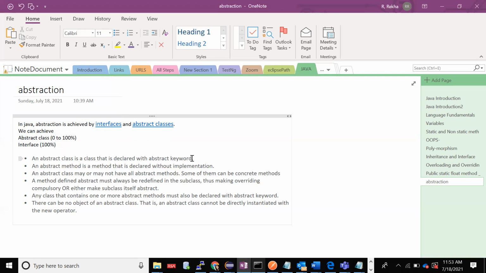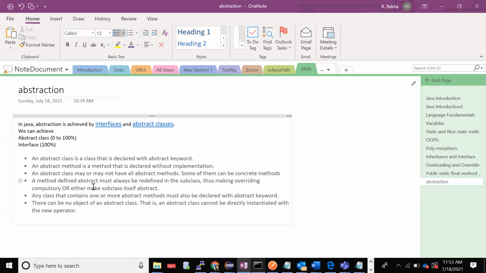An abstract class is a class declared with the keyword abstract. Okay, you can create an abstract class with the help of the abstract keyword. An abstract method is a method that is declared without an implementation, meaning it will not have any body. We'll see each and everything in our coding, I just want to give an overview. When we create an abstract class, it may or may not have abstract methods, it can have some concrete methods, those are normal methods, or an abstract method. It can be a combination of the two.